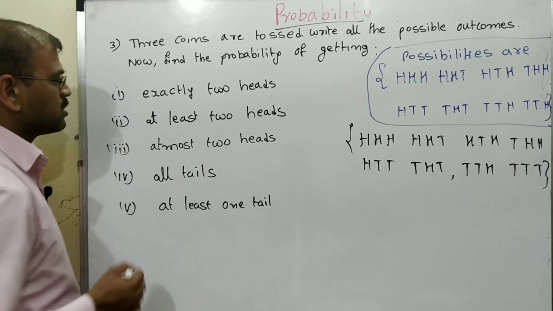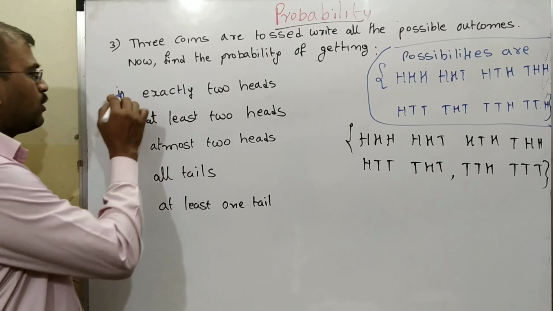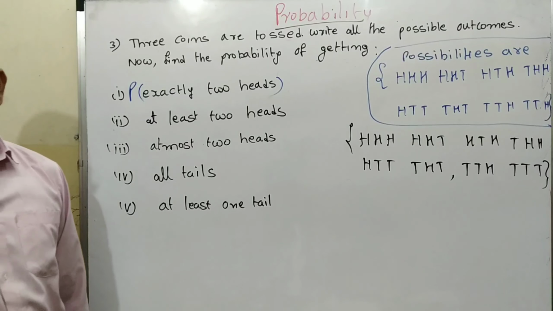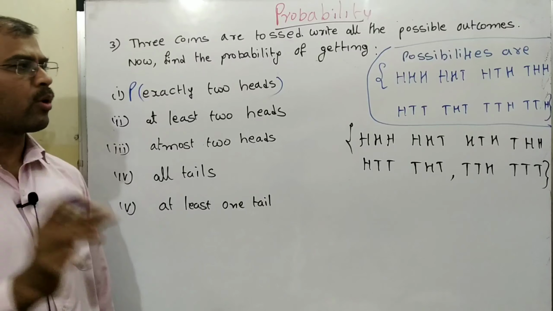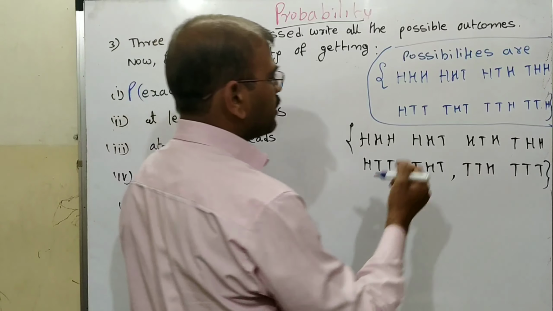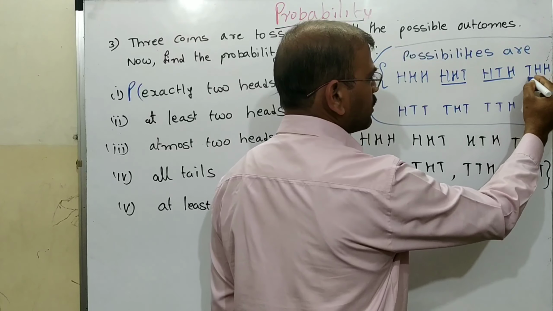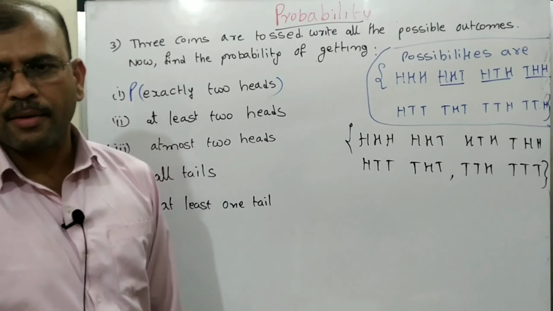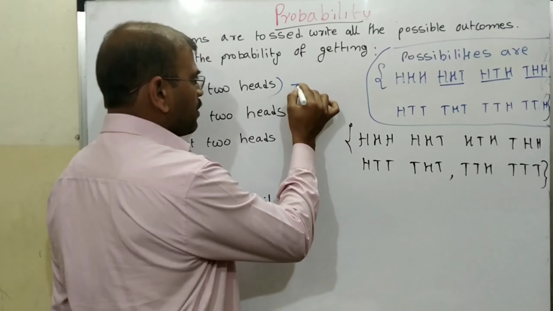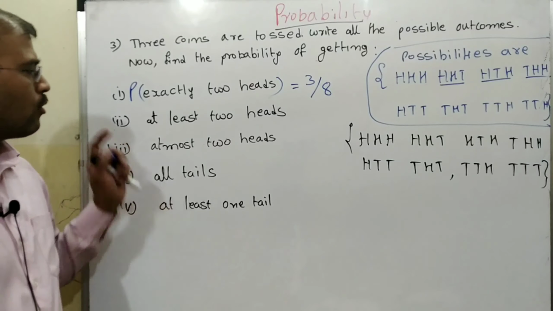Now we will come to the question. What does the question say? We need to find exactly 2 heads. Probability of exactly 2 heads. Exactly 2 heads means we have to look at only those outcomes with 2 heads. How many possibilities are there? 1, 2, 3. These are the 3 possibilities. That means 3 out of 8.